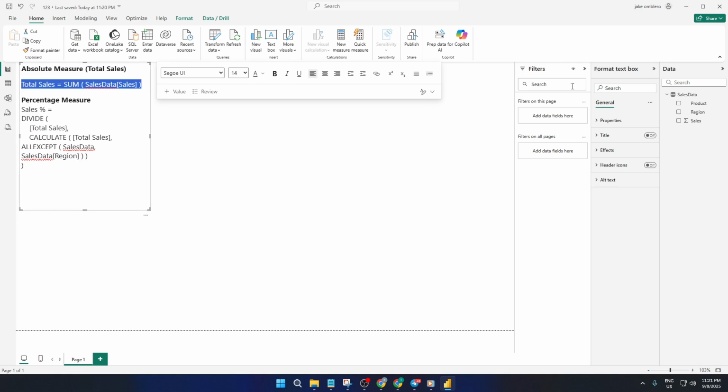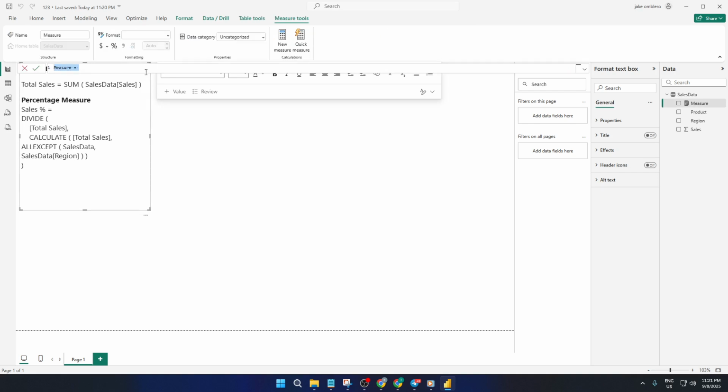For the absolute value, you'll want a measure that simply sums up total sales. Type in something like Total Sales = SUM(Sales Amount). This little bit of code tells Power BI to add up all the sales figures in your data. Think of this measure as the foundation for your chart. It's the raw numbers, like counting all the items sold in each region. Go ahead and hit Enter to save it.